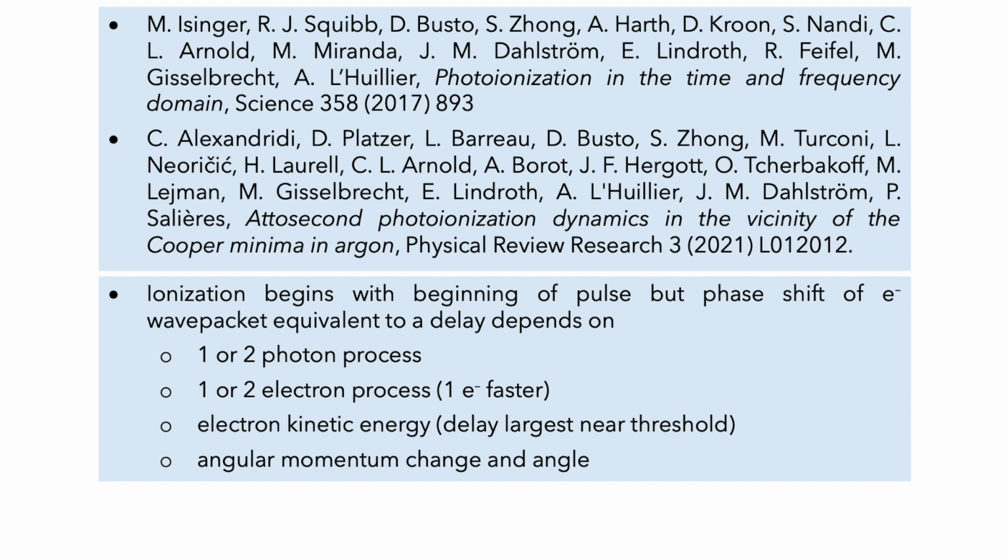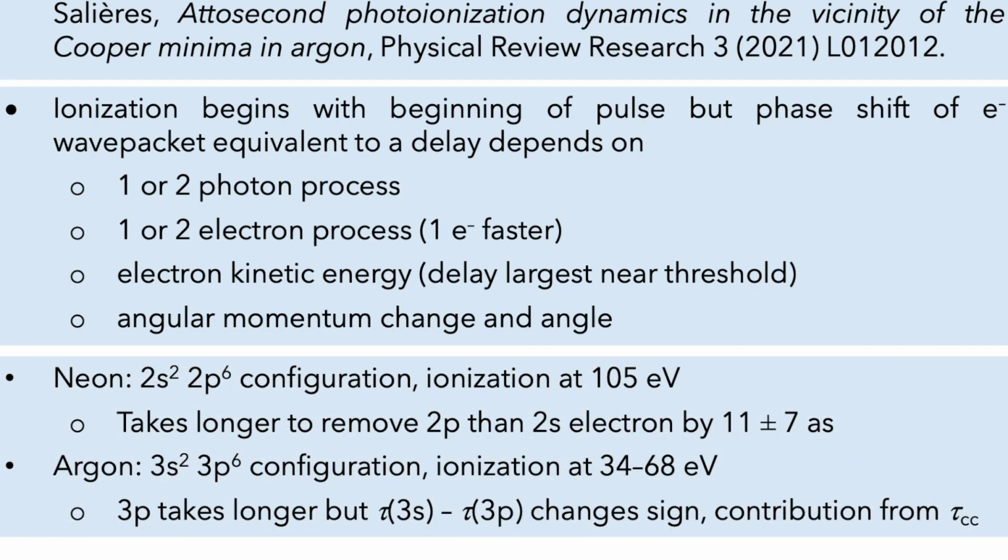The electron kinetic energy is also important. As you change the excitation energy, more energy is left over for electron kinetic energy. The delay is largest at threshold, and as the electron kinetic energy increases, the delay decreases. There are other subtle effects introduced by the angular momentum change and the angle of photoemission. But in both systems, it was found that the p electron is removed more slowly than the s electron. For excitation at 105 eV in neon, that delay was about 11 plus or minus 7 attoseconds.